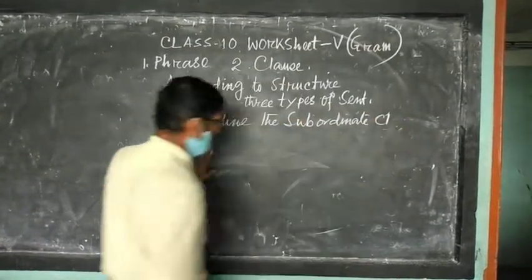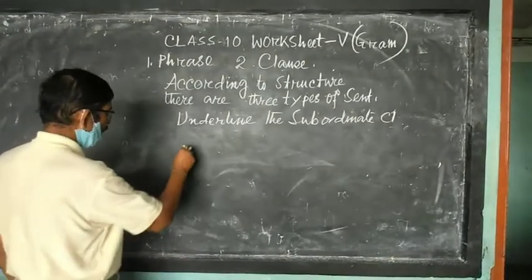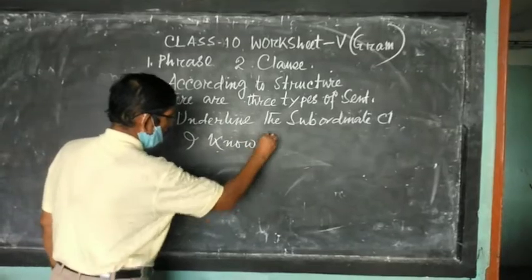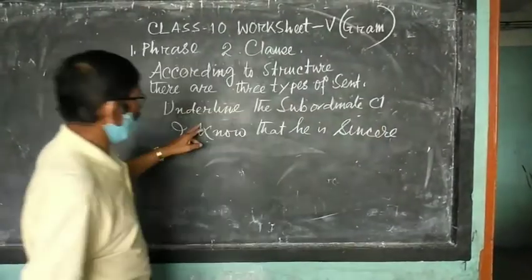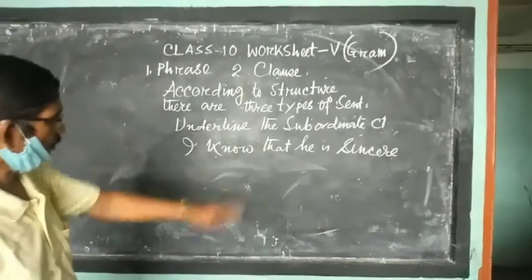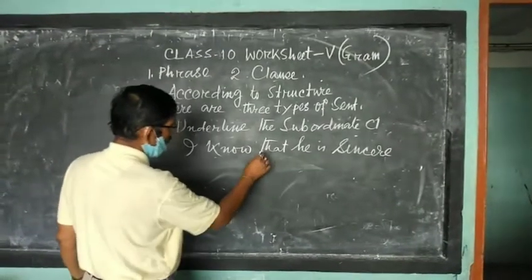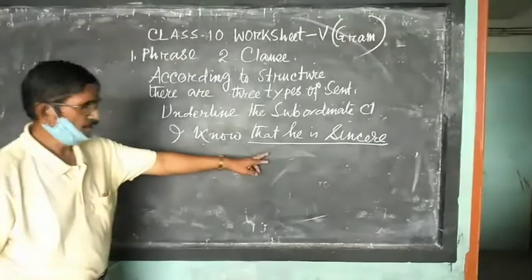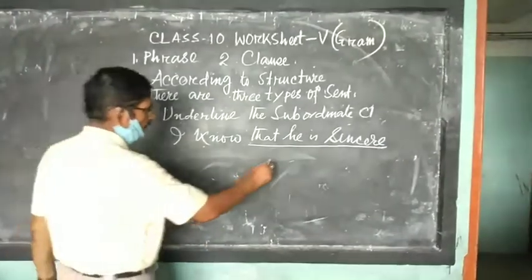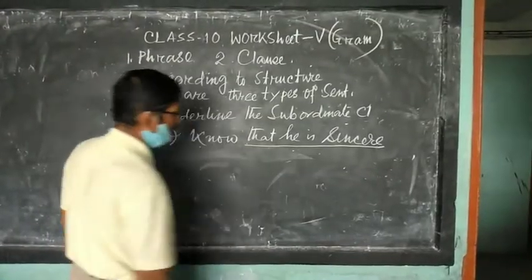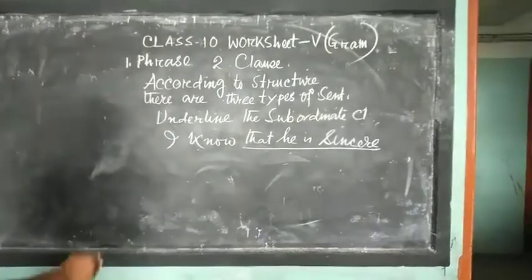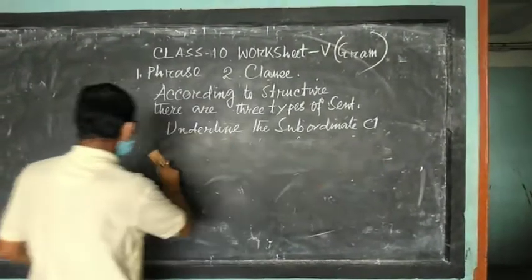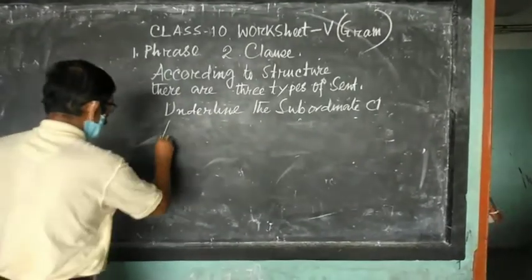Subordinate clause. Suppose I know that, and now you underline the subordinate clause. Which one is the subordinate clause? Here the subordinate conjunction is this one: so that he is sincere. This one is the subordinate clause. So here you have to underline it and write subordinate clause. And sometimes the subordinate clause may be written in the beginning. So how is that?